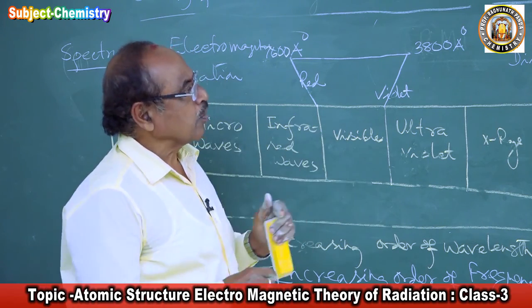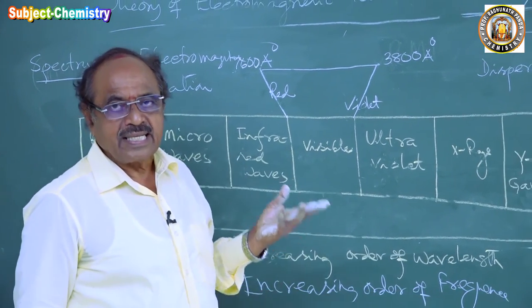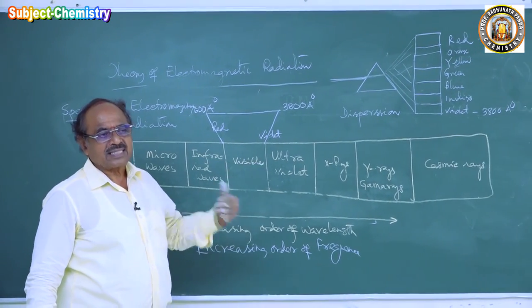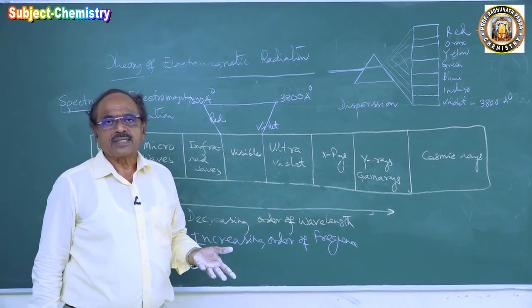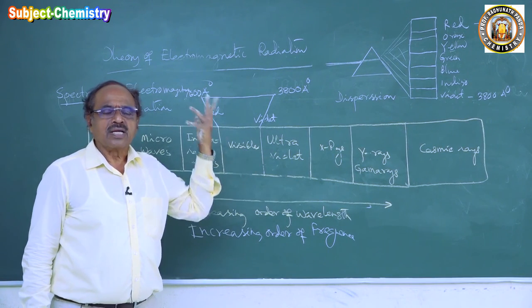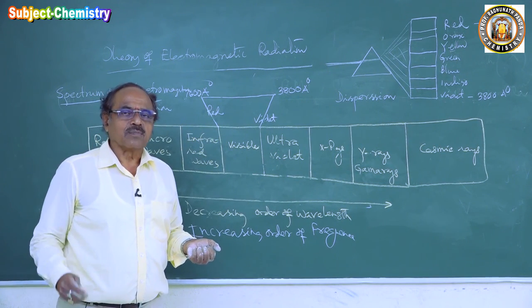So children, this is what is called the electromagnetic radiation spectrum. And what is the theory of electromagnetic radiation? In the next class I will discuss Planck's quantum theory. Taking Planck's quantum theory and electromagnetic radiation, I will start with the Bohr model of the atom.